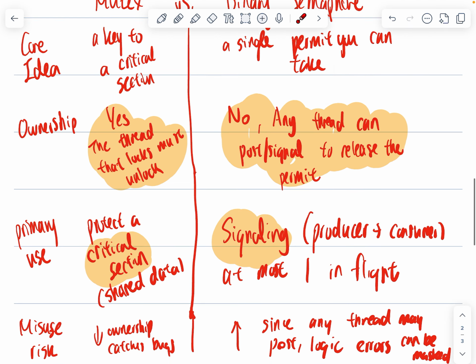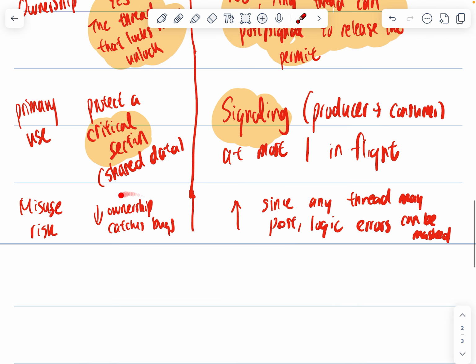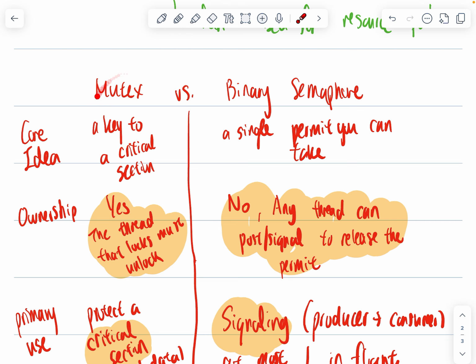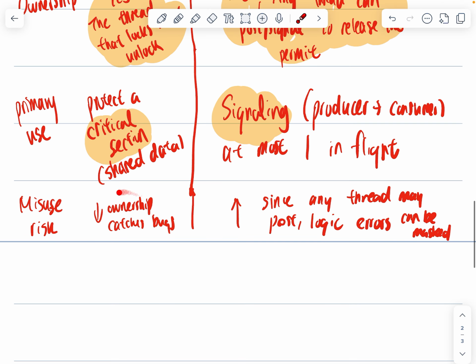I just want to talk a little bit about ownership. One of my friends told me about Rust, and Rust has a strong ownership idea, and I think this may have been inspired by mutex. Rust is famous for being very memory safe. I think it's virtually impossible to have memory leaks in Rust. So please correct me if I'm wrong, but I think that's where the ownership idea comes from.